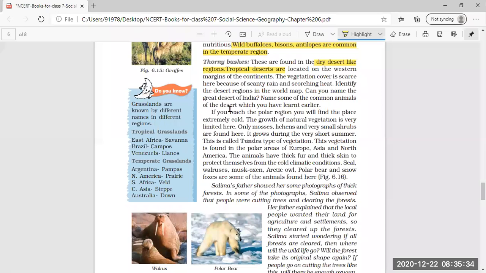Then identify the desert region in the world map. Then the common animals of the desert, which you have learned earlier.